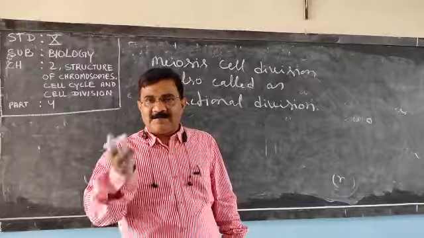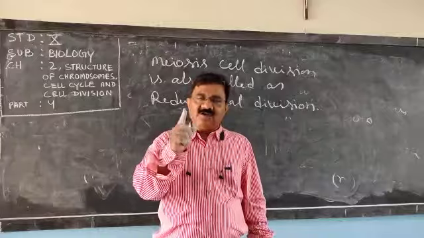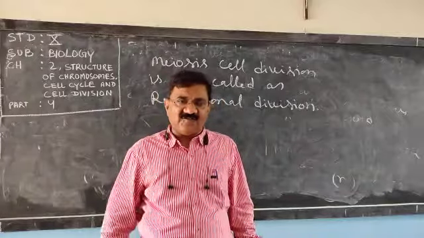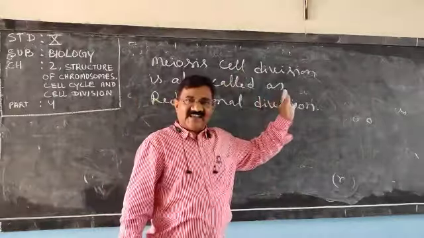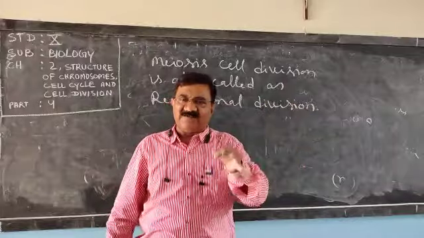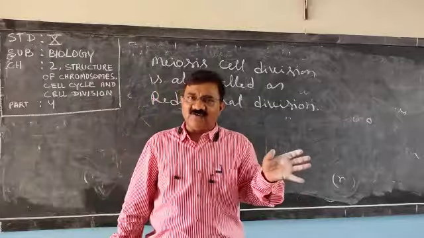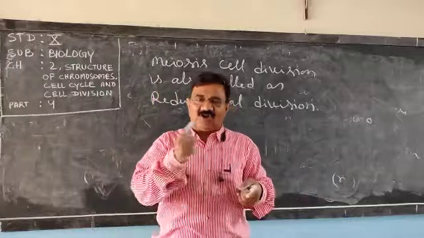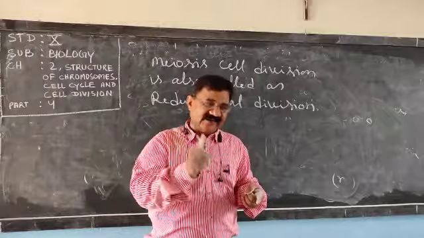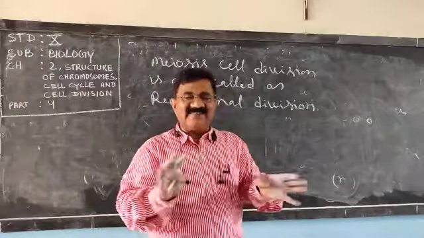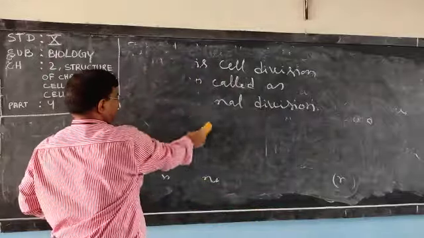Very clear? Mitosis cell division is called equational division. In mitosis cell division, one cell forms two cells and the number of chromosomes is the same, so it is called equational division. Meiosis cell division takes place in the reproductive organ, forms reproductive cells, male gamete or female gamete, and the number of chromosomes is reduced to half to maintain the normal number of chromosomes in the offspring, and it is called reductional division. So this part is clear that there are two types of cell division, meiosis and mitosis.